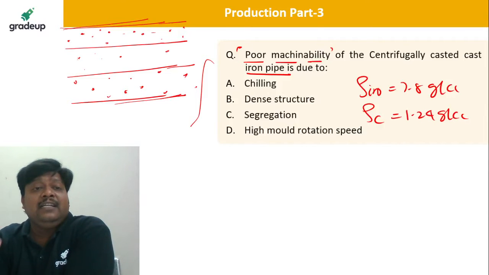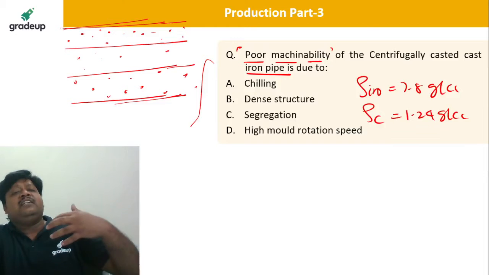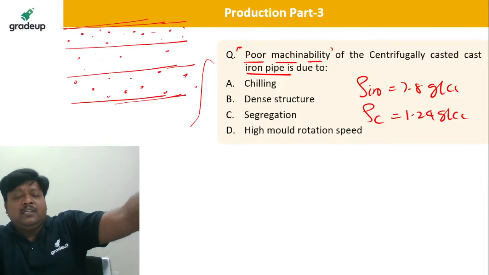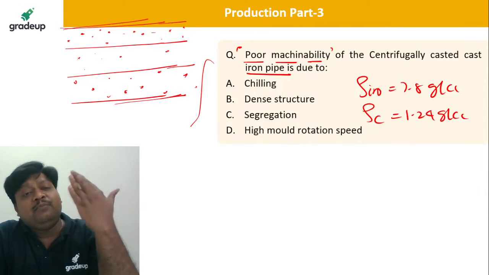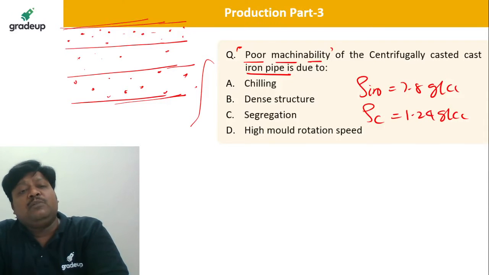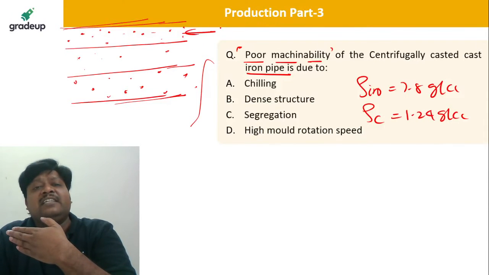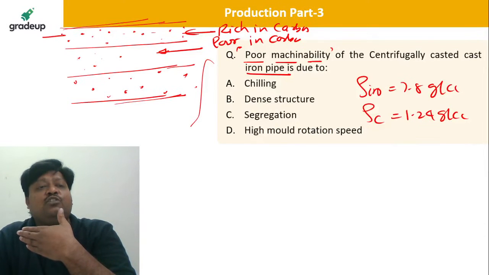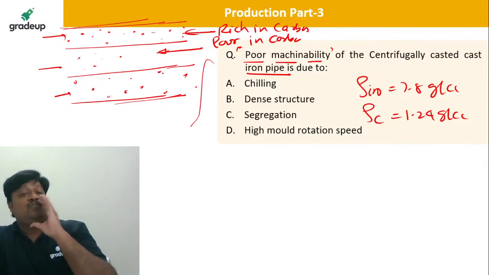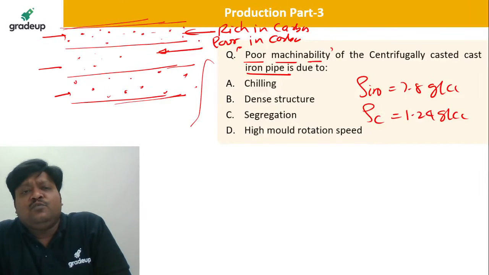That is the reason why, because of centrifugal force, no doubt iron will try to go to the outer layer of the pipe, but it cannot completely get separated from the carbon. So a microstructure gets created in the material: this is the layer which is rich in carbon, and the adjacent layer has very few carbon atoms, which is poor in carbon. Such a heterogeneous, layer by layer microstructure is not a very good sign for good machinability.